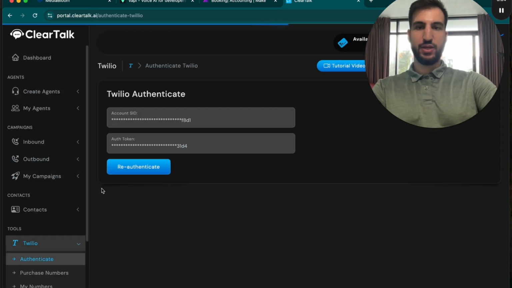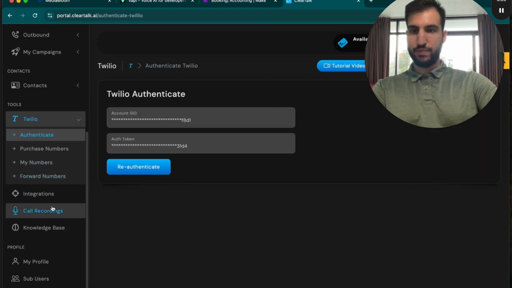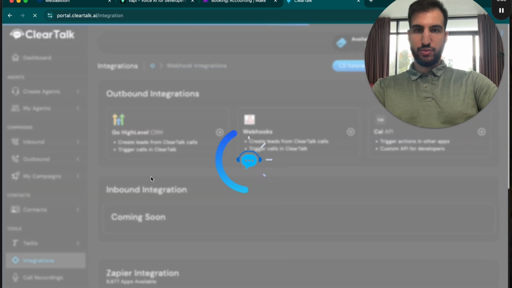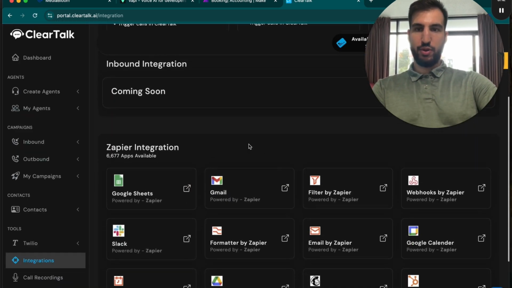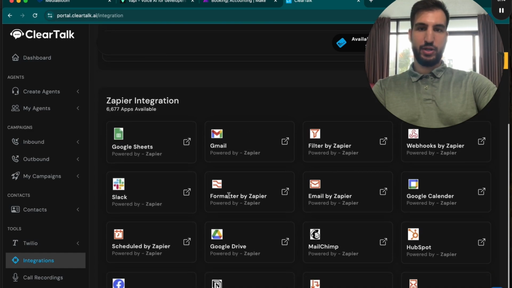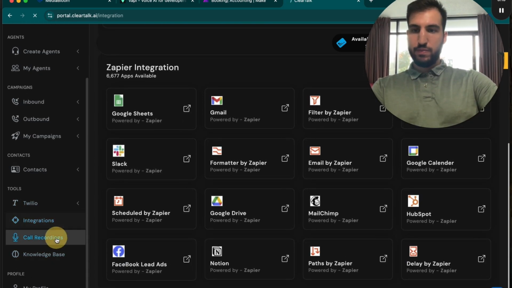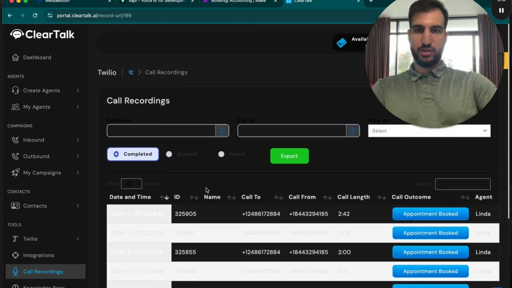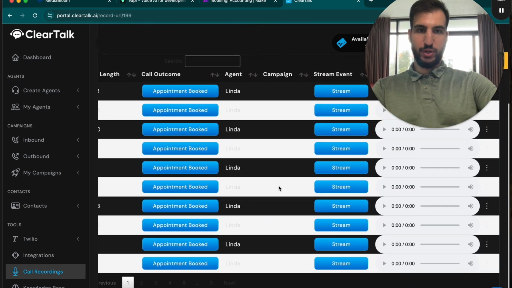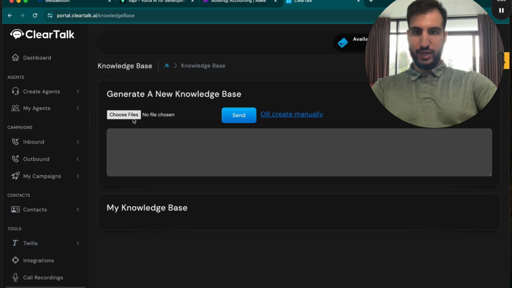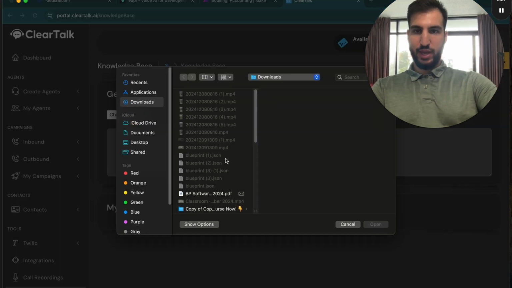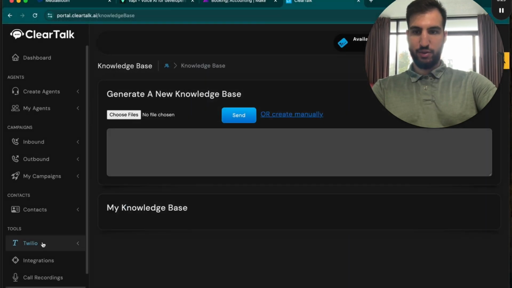Authenticate just means, hey, let me throw on my Twilio credentials, right? Integrations wise, they have High Level, cal.com, webhooks. There's more that are coming soon, but they also have a Zapier integration, which is pretty cool. Call recordings, this is just a list of all the phone calls, which is pretty nice. Knowledge base, so you can build out the knowledge base, upload the file, and it's super easy if you want to throw that in there.